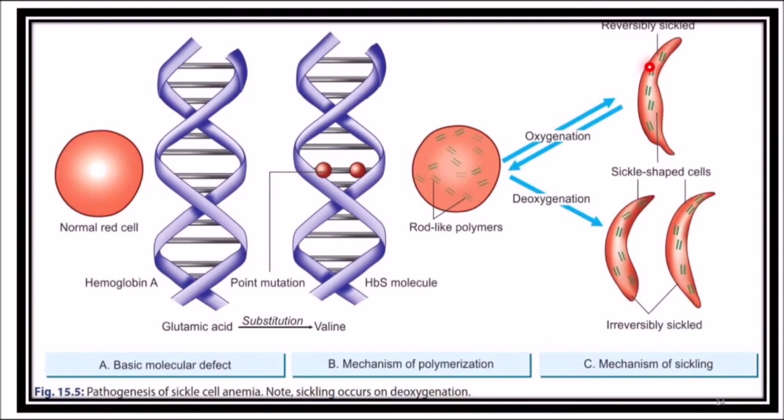See, oxygenation is reversibly sickled, whereas deoxygenation is irreversibly sickled here. This is the mechanism of sickling taking place. So at least you have to keep in your mind the replacement of glutamic acid by valine at the sixth position of the beta chain in sickle cell anemia.